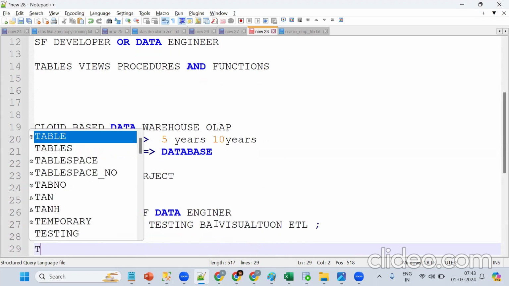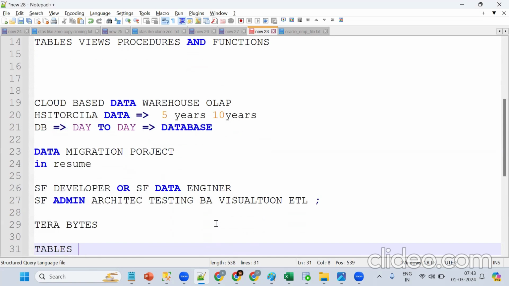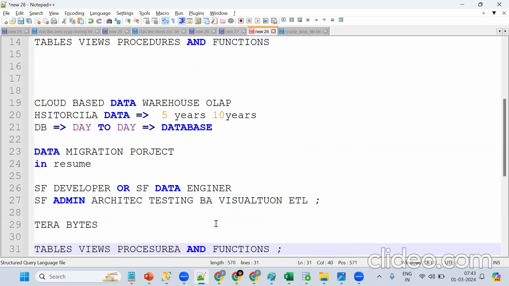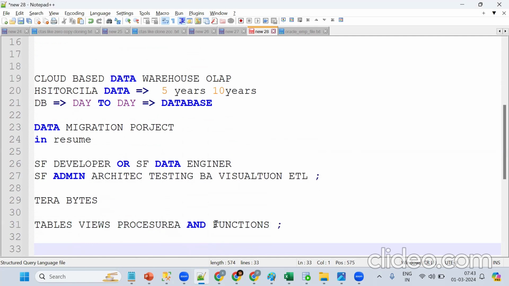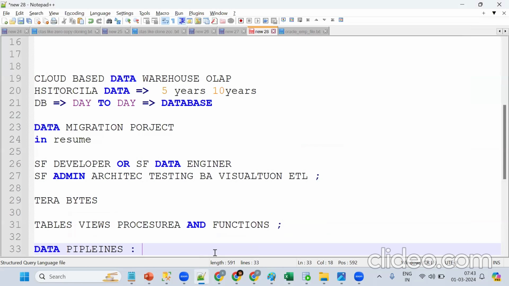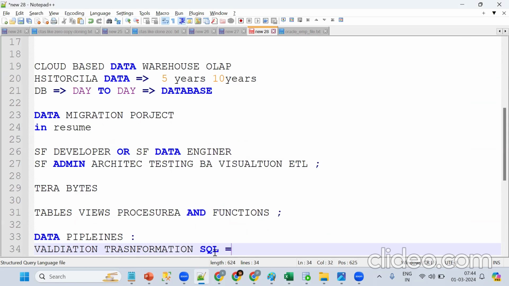Mostly we are handling terabytes of volume, and we are trying to migrate tables, views, procedures and functions. These are the components we migrate as part of a Snowflake developer role. As a Snowflake developer, we should create data pipelines. What exactly are data pipelines? Moving data from different sources and putting it in, using Snowpipe. We create the data pipelines in Snowflake, do the validation and the transformations with the help of SQL, and create the views.